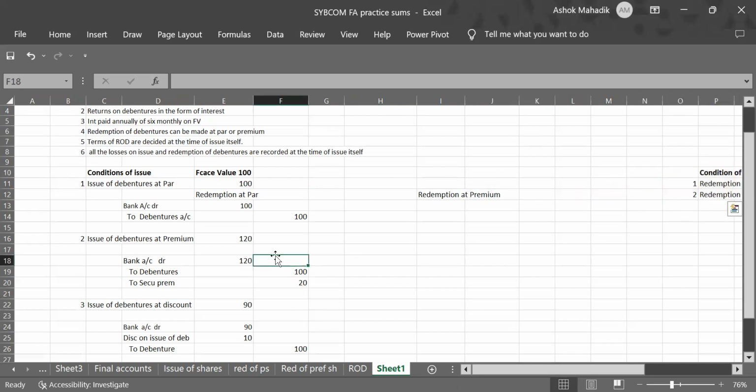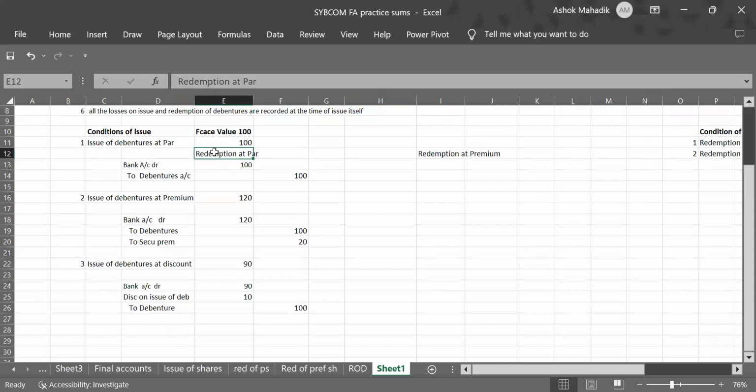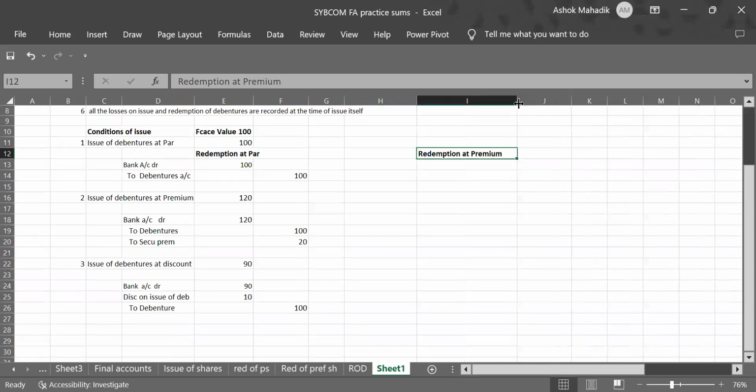It is bold. This is a heading. So I'll start over again. We have three options of issuing debenture. First, issue of debenture at par, right? Second option, issue of debentures at premium, that is at 120. And third, issue of debenture at discount, right?